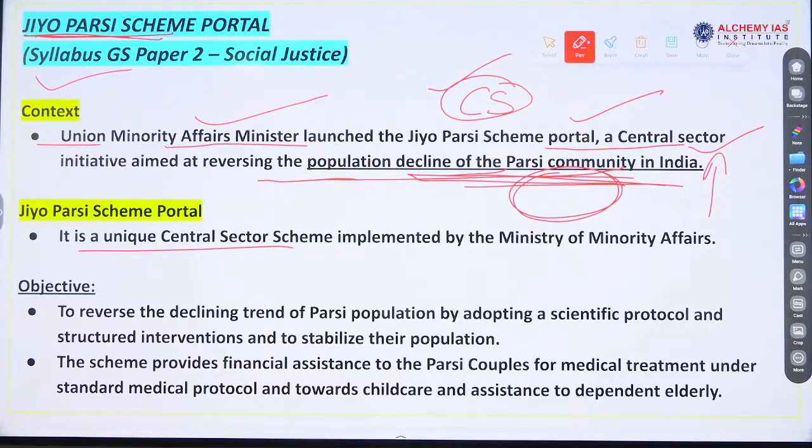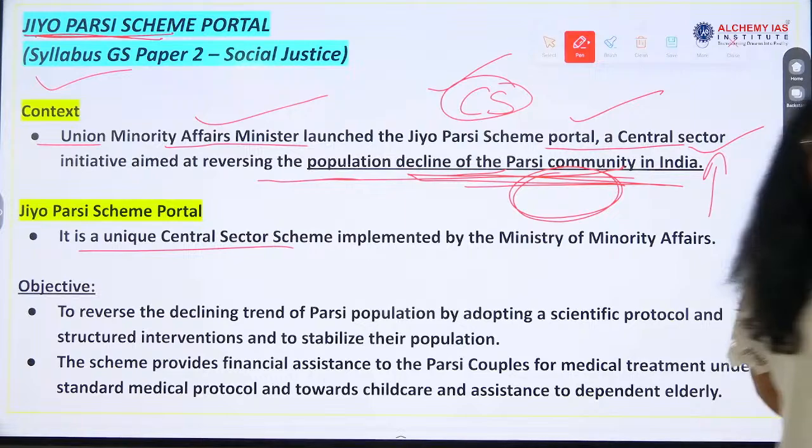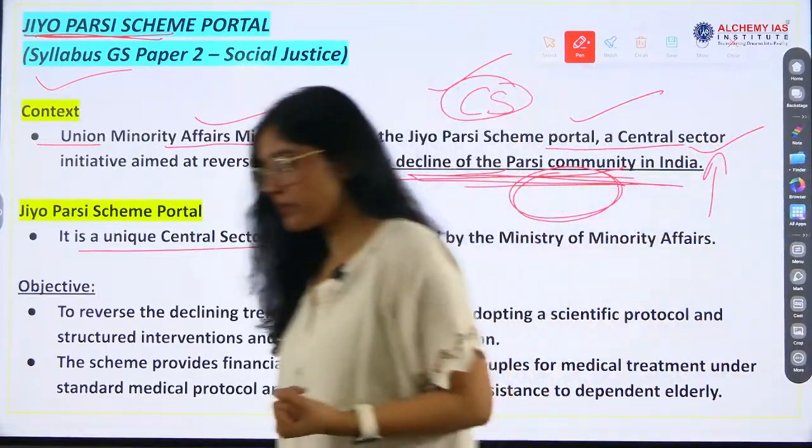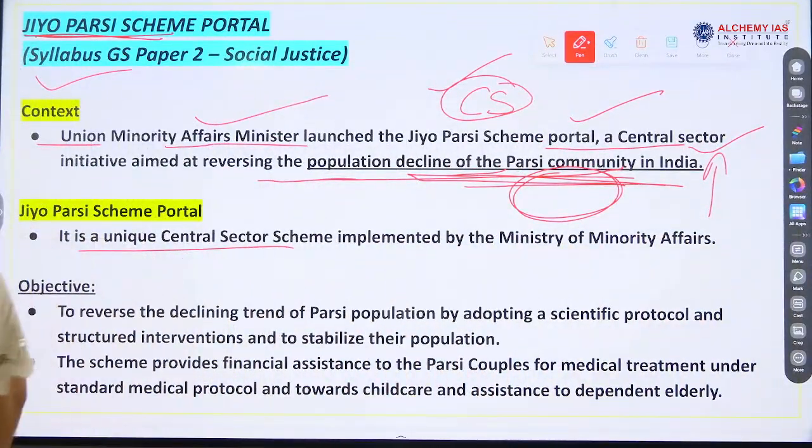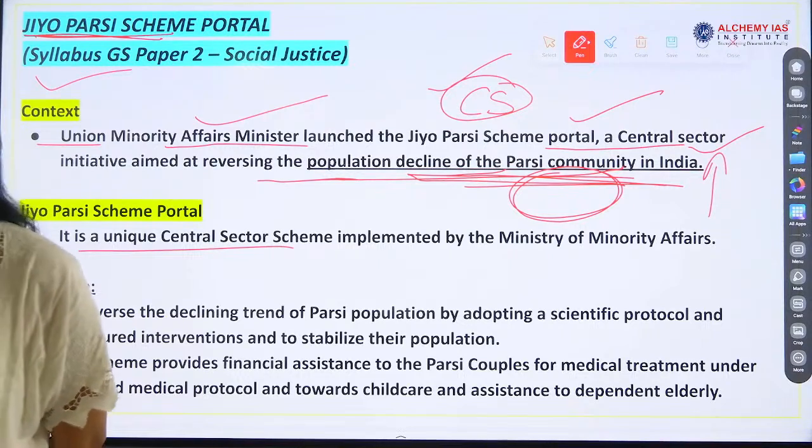Aslam? Think about it. There are many factors. Think, guess. Anjana PR, reason?